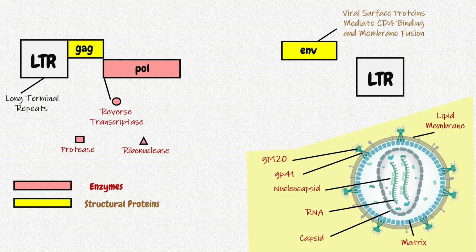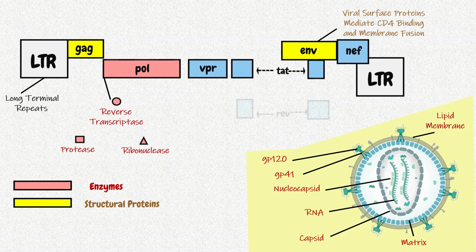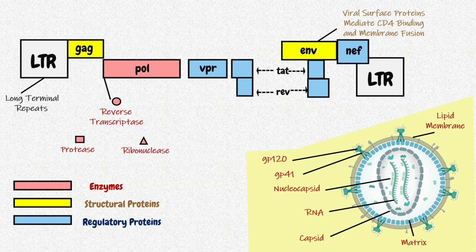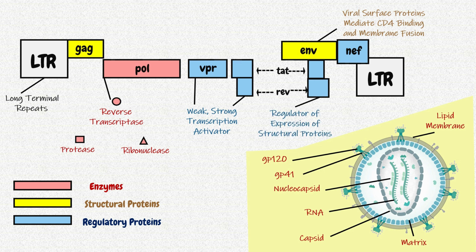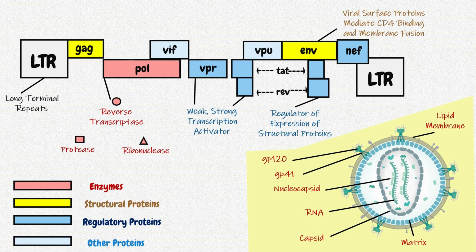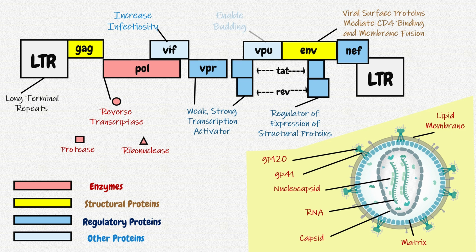Moving into further details, VPR, NEF, TAT, and REV are regulatory proteins. VPR is a transcription factor. REV is a regulator of expression of structural proteins. Other proteins include VIF and VPU. VIF increases infectivity, while VPU enables budding.